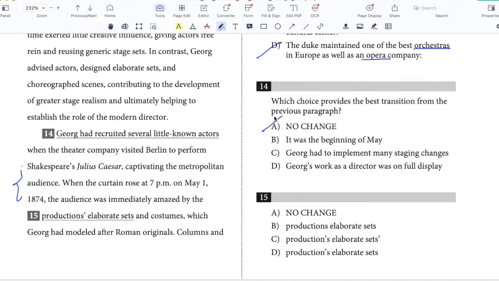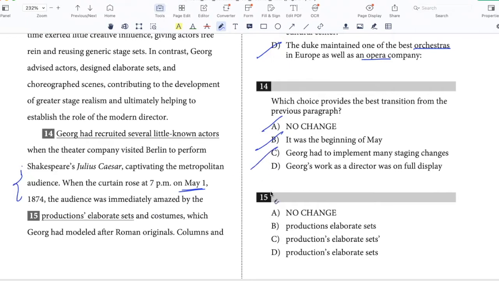It was the beginning of May. This is redundant because we know that the production debuted on May 1, so it's not B. George had to implement many staging changes. I don't think the point is implementing staging changes. It's more to do with the kind of effort that he put into the production, so I don't like C.